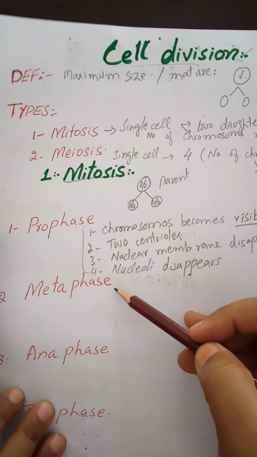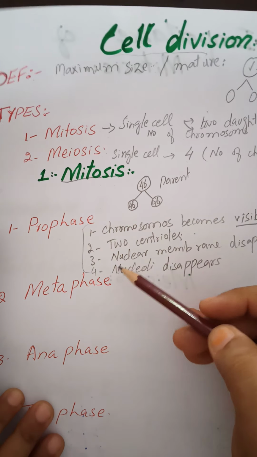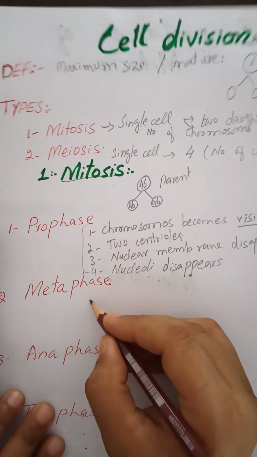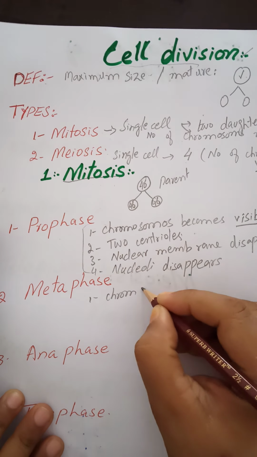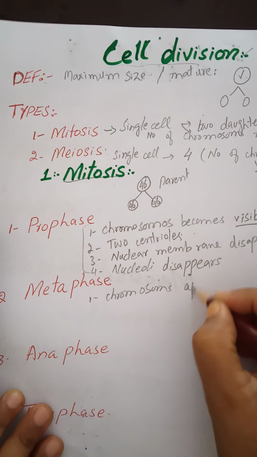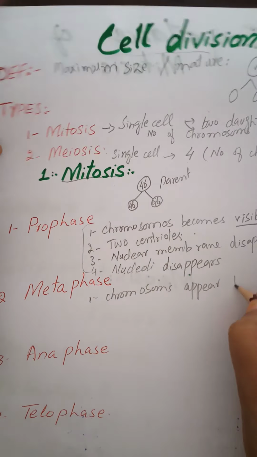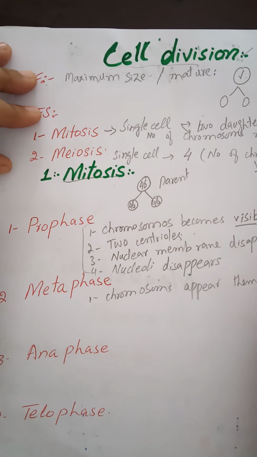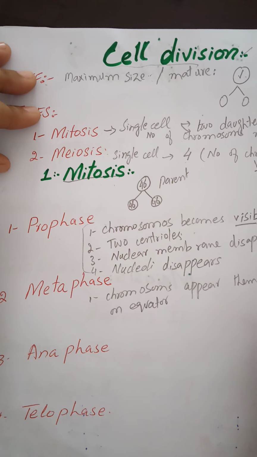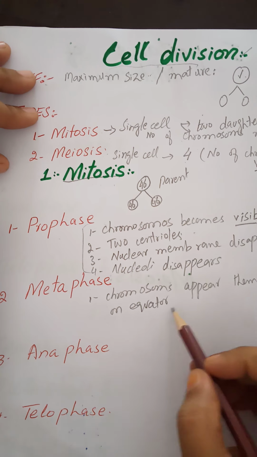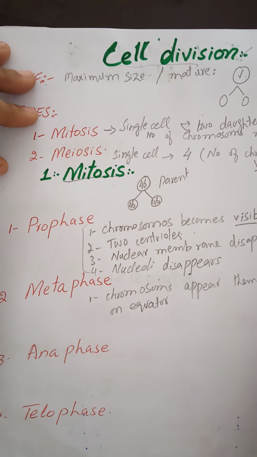Let's come to the next phase, that is metaphase. Chromosomes arrange themselves on the cell equator. What is the main step of the metaphase? Chromosomes arrange themselves on the equator. This line is known as the equator. So the chromosomes will arrange themselves on the equator. For example, we are discussing a cell which has 4 chromosomes. Chromosomes will arrange themselves on the equator.